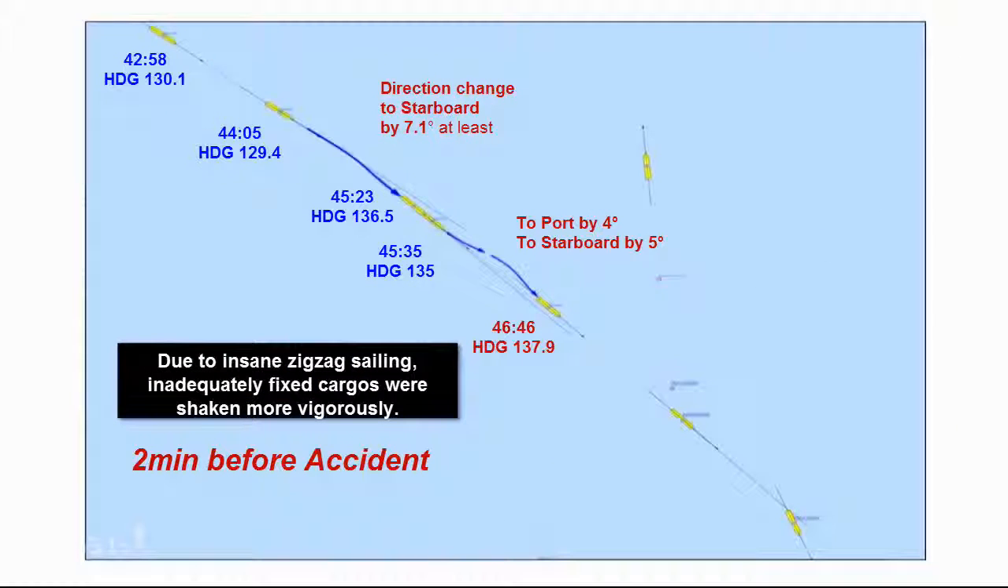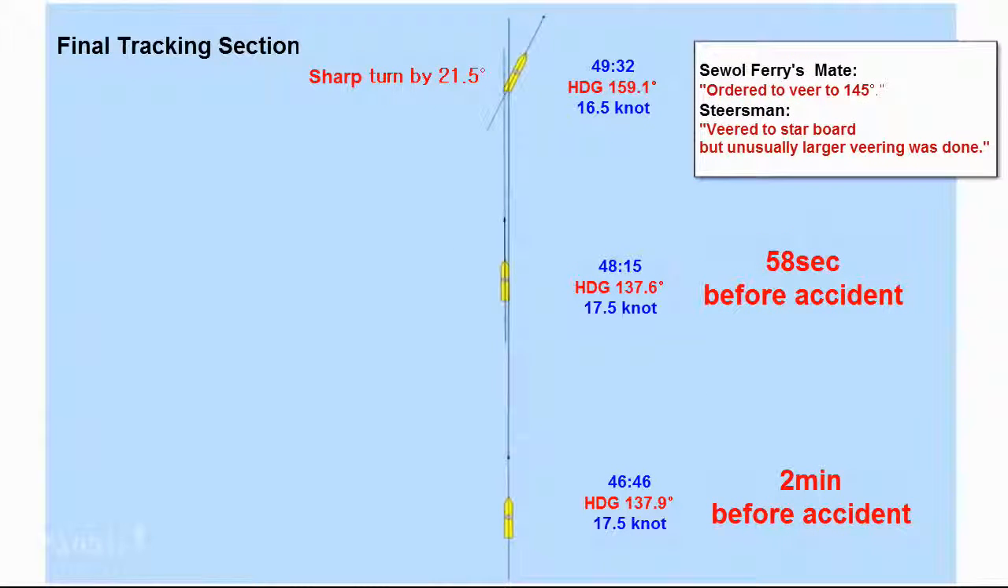That is to say, Sewol Ferry sailed zigzag from 2 minutes to 5 minutes before the accident. Such unnecessary direction change would make inadequately fixed cargoes be shaken and worsen the ship balance. In fact, this is the decisive section. Look at the ship at the top.